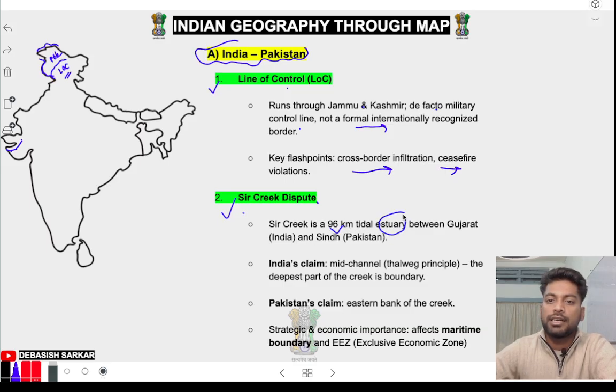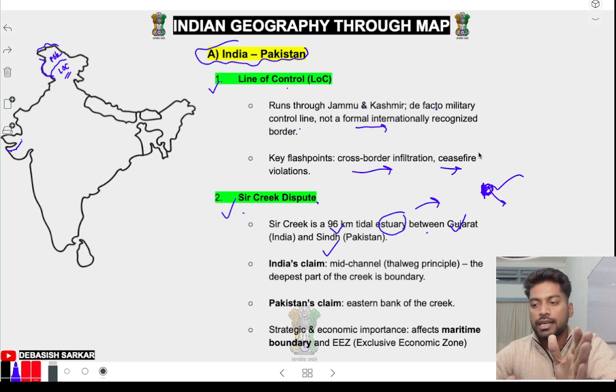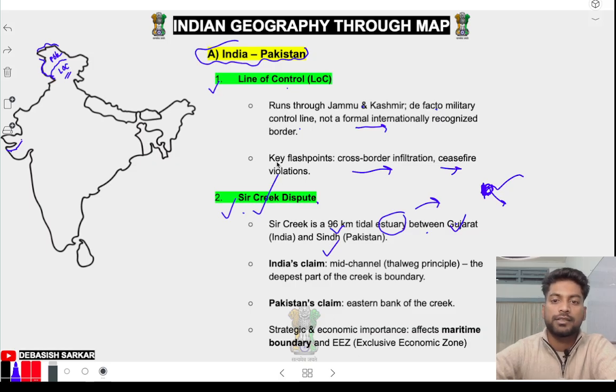It is a 96 kilometer estuary between Gujarat, India and Sindh, Pakistan. And what is an estuary? We'll discuss it later on. Estuary means where sea water and river water connect. That place is very rich in biodiversity. Sea water and river water mix there, and it will be a marshy place, so it is rich in biodiversity. Okay, just remember Sir Creek, and if you want to read this, you can read this one.